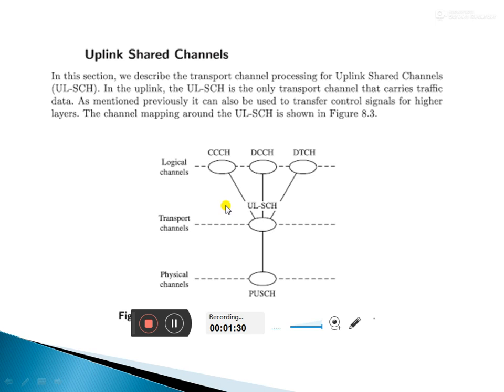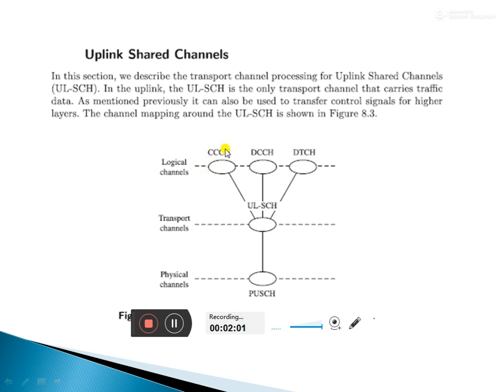First, logical channels are there, transport channels are there, and physical channels are there. In the logical channels, how is the information shared? CCCH means common control channel.